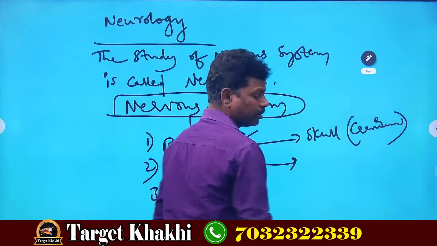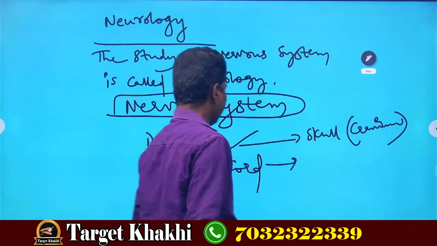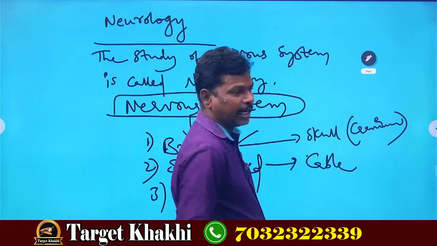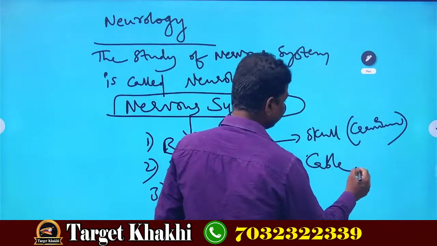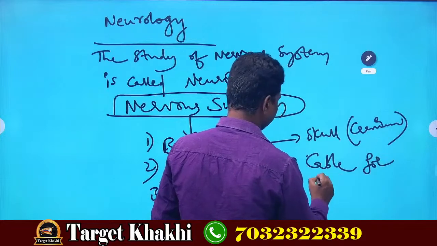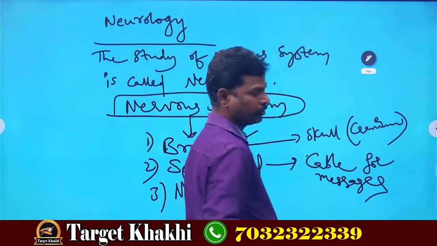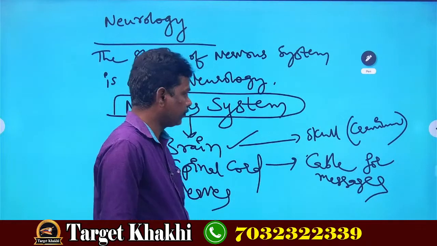Its shape is like a cable. The spinal cord appears like a cable and acts like a cable for messages. Understood?